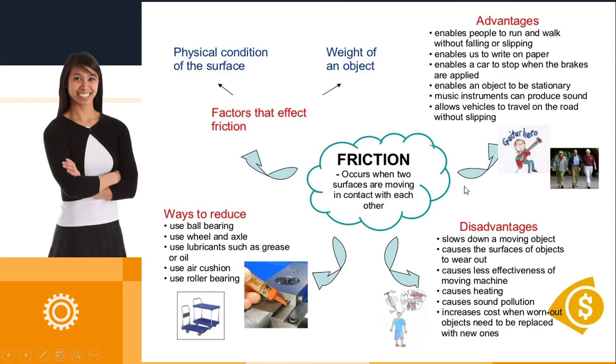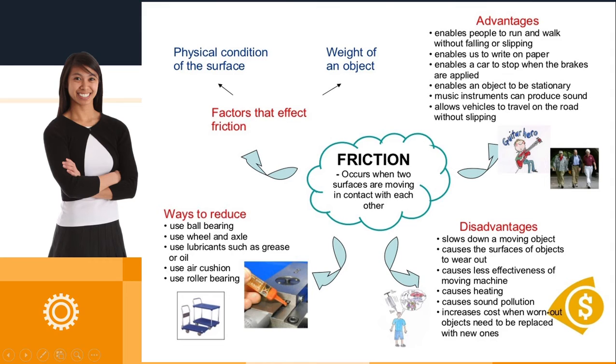And friction has some disadvantages also. Friction develops between two surfaces which are in contact, isn't it? So friction can heat up the machines, friction can cause repair to the machine, the wear and tear of the machines. All this is because of friction. It can cause what is called sound pollution, and naturally when there is a repair to the machine, that is going to cost some expenditure, isn't it? So these are some of the disadvantages of friction.